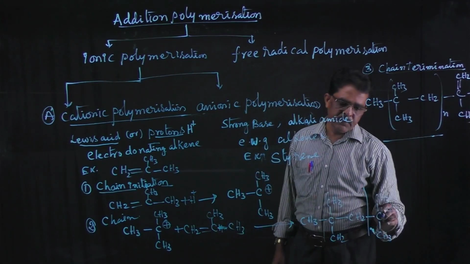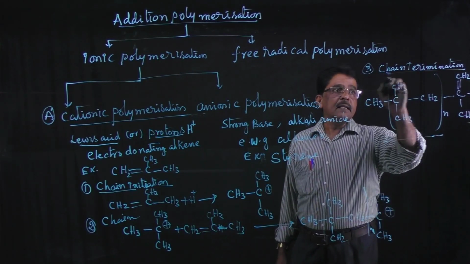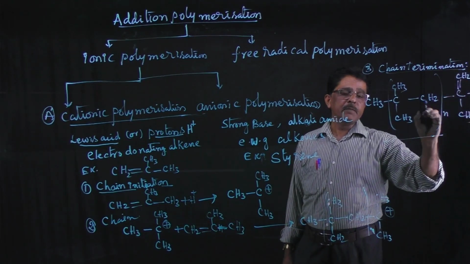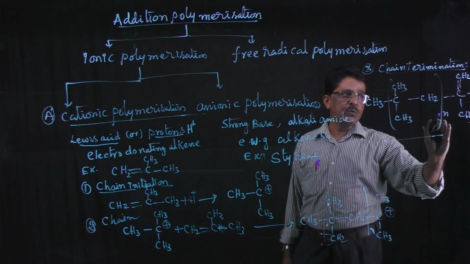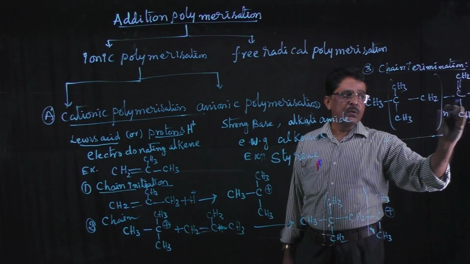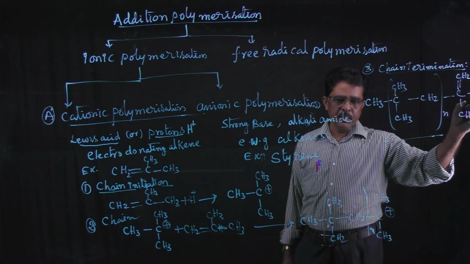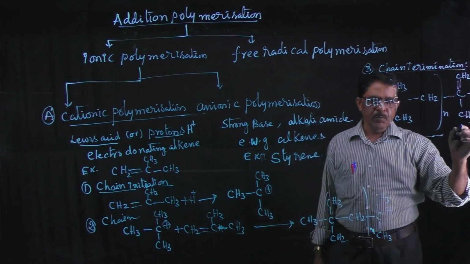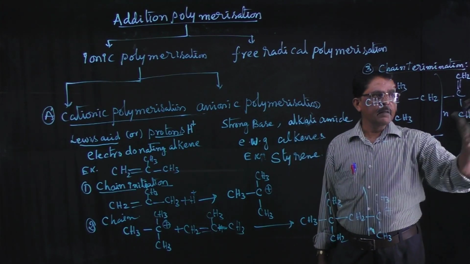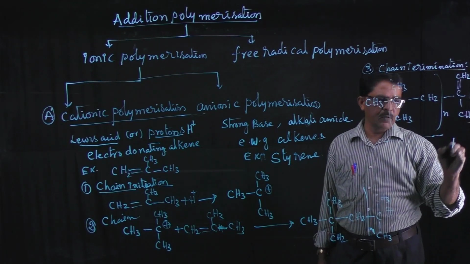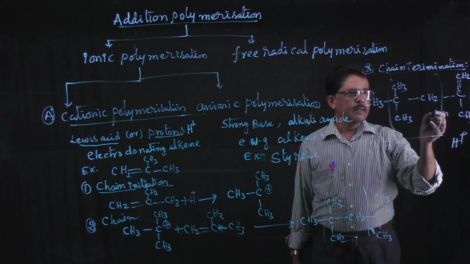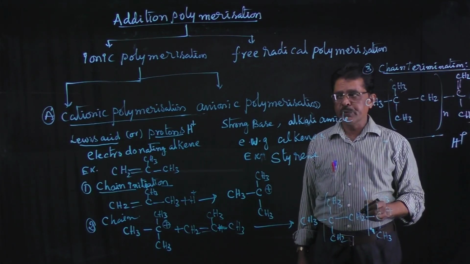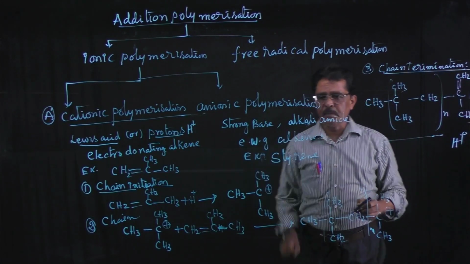Then chain termination takes place from the carbocation. The carbocation will lose its proton. By loss of proton, I want to write here H plus ion, then the chain termination reaction will be closed. This is cationic polymerization.